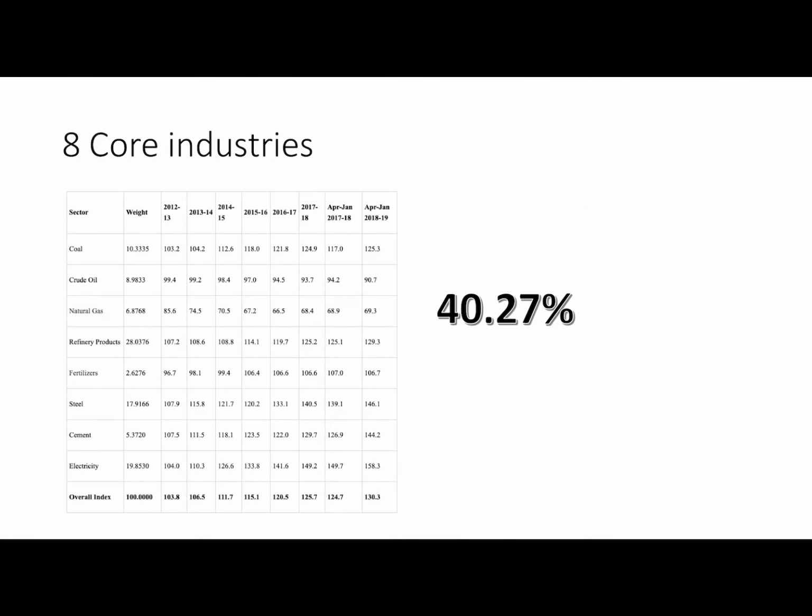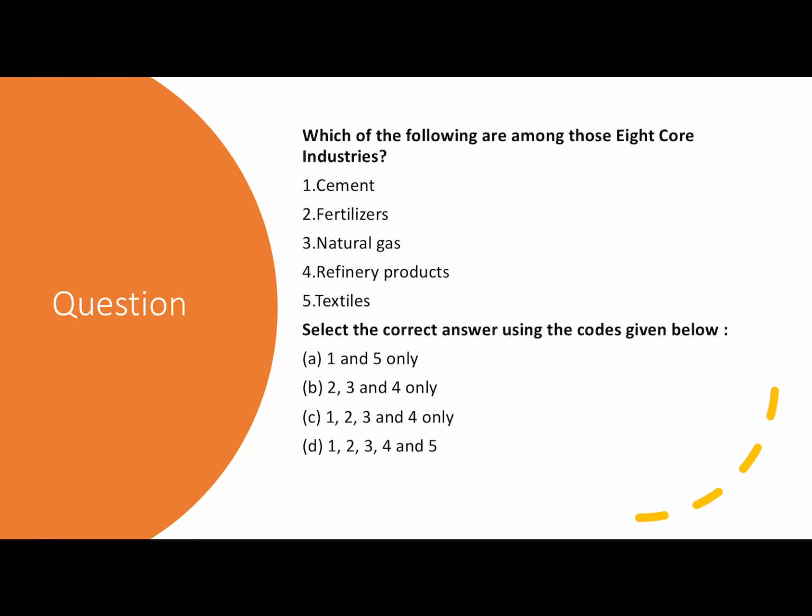Now there are 8 core industries which have a combined weightage of 40.27% in the IIP. So coal, crude oil, natural gas, refinery products, fertilizer, steel, cement, electricity. All this contribute 40.27% to the IIP.